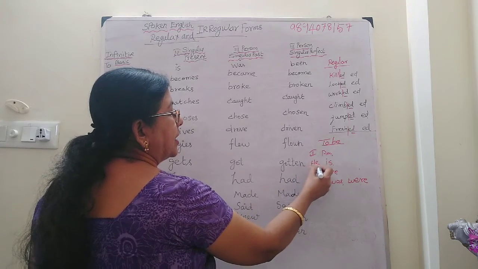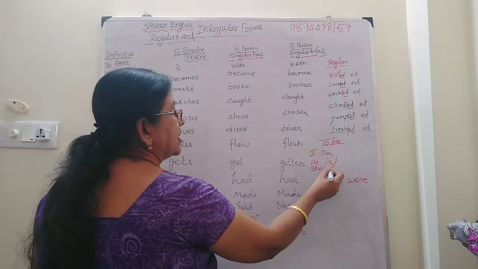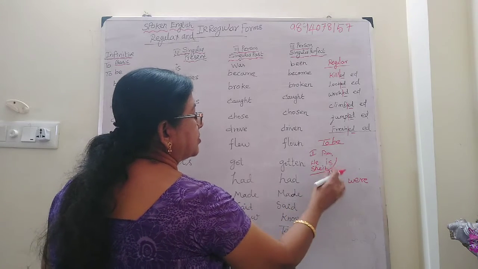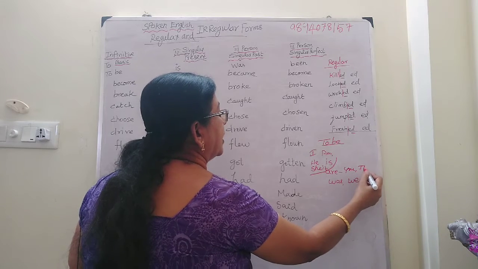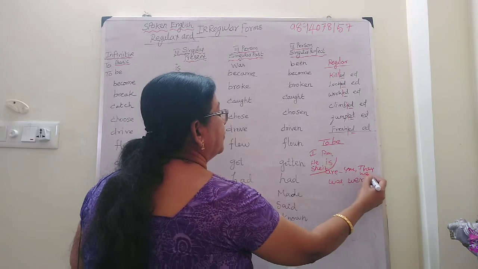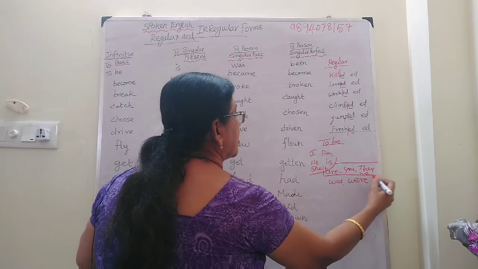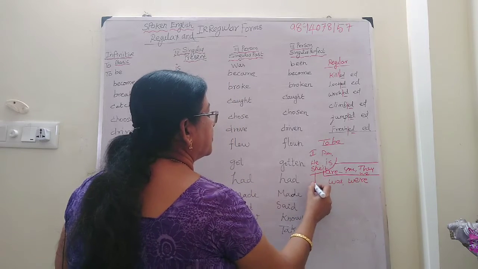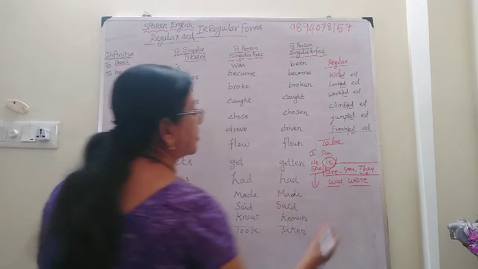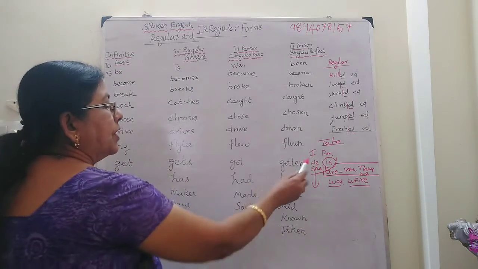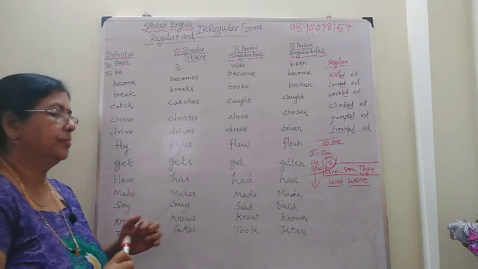He, she, it, that means is and was. But you and they and we, this is are. So, he, she, it: is and was, were. I only for am. Okay, that is called to be form of verb.